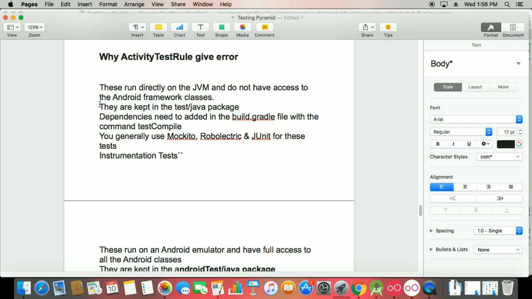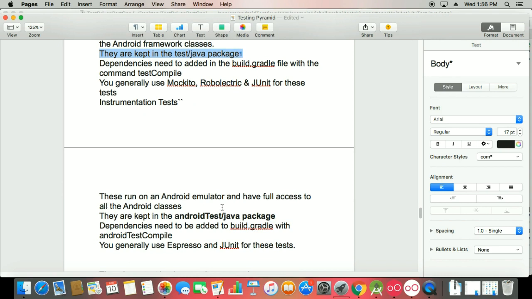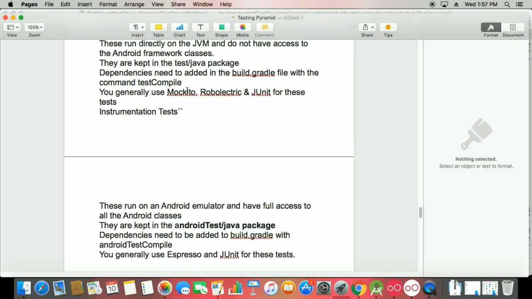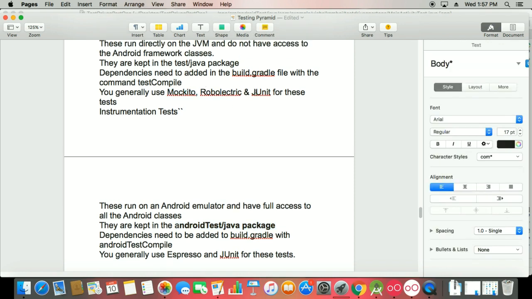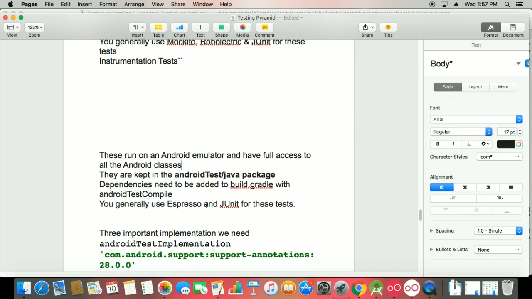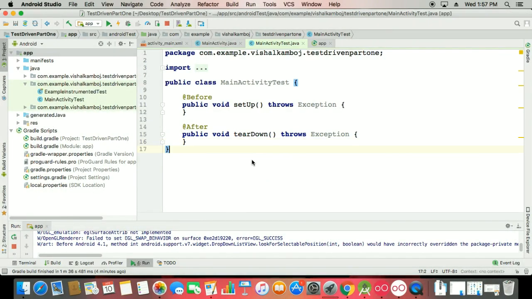So that means they are kept in the test Java package, and the second is the androidTest Java package. So there's a difference whenever you work with that. Whenever you work with simple compilation, such as Mockito, Robolectric, JUnit, I will explain how in there. But at this time, you have to work with Espresso and JUnit testing as a unit test, but with androidTest, with the rules. So how can we do that? So the first step is clear: we have a Before, we have an After.